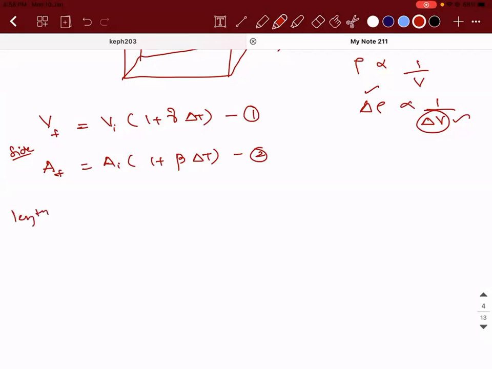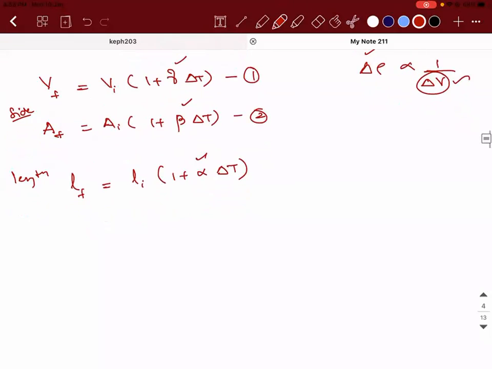If I take any length, L final will be equal to L initial into (1 plus alpha into delta T), where alpha, beta, and gamma are the coefficients of linear expansion, superficial expansion, and cubical expansion for the same cubical material that you have taken. Okay. Now listen to this carefully. A final, can I write it as L final square is equal to L initial square? So what is A final?